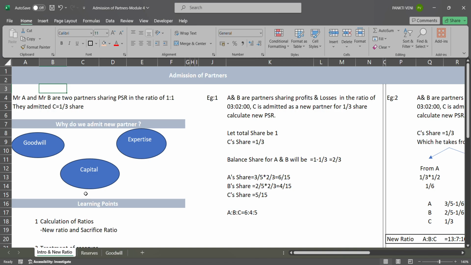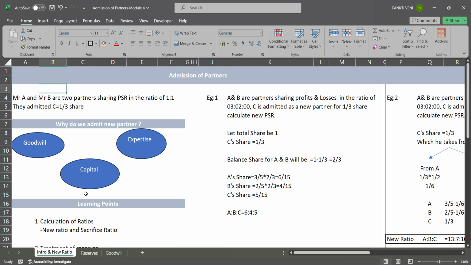In this video lecture, we will be recording admission of partners. This chapter is very important. It is important for 2 marks, 4 marks, 6 marks. We can get short answers, short questions, MCQs, only calculation of ratios, long questions. In fact, as an examiner, he can frame a good amount of questions from this chapter. A very beautiful chapter, difficult chapter, important chapter, lots of adjectives attached to this chapter.